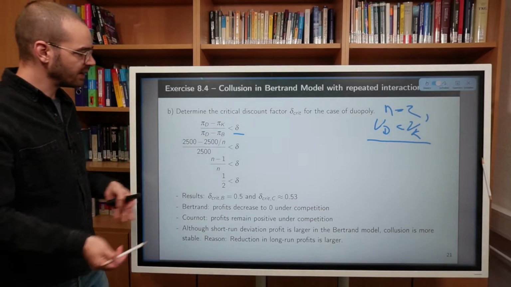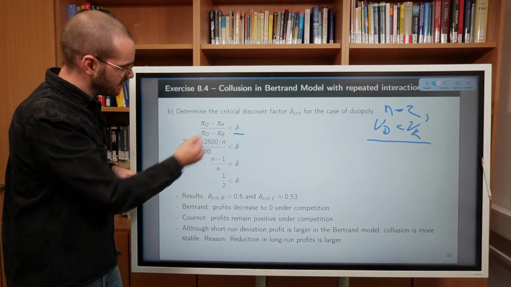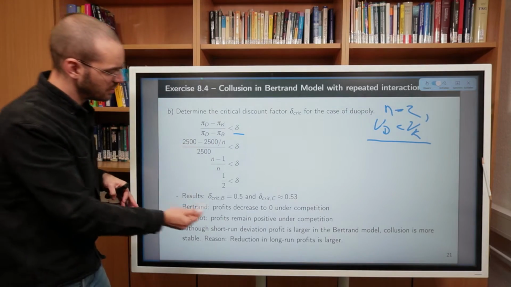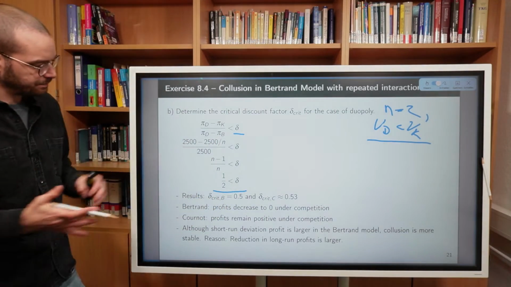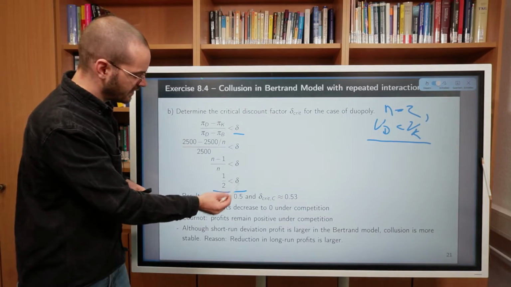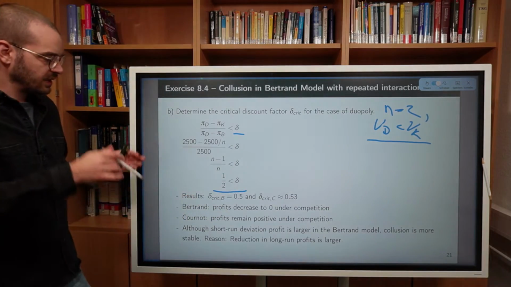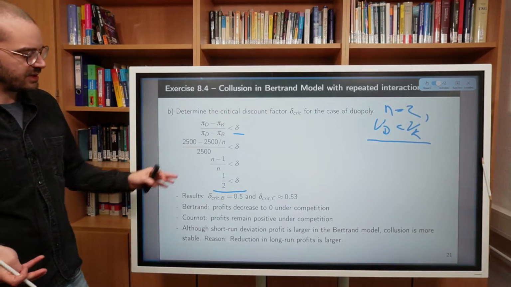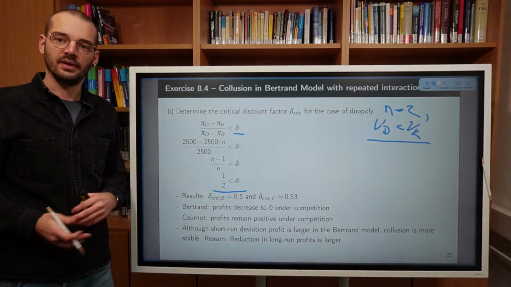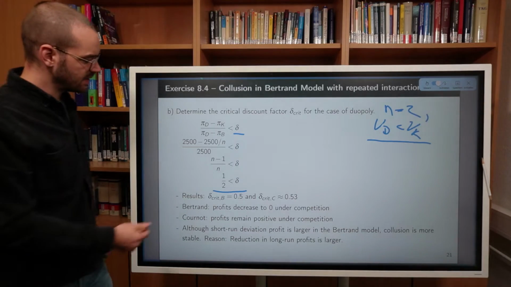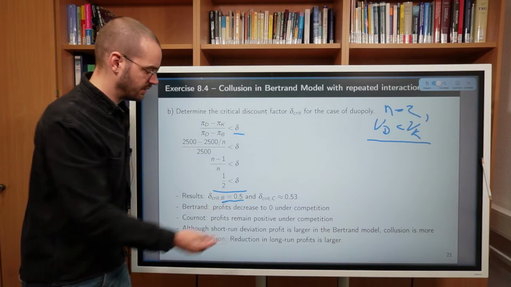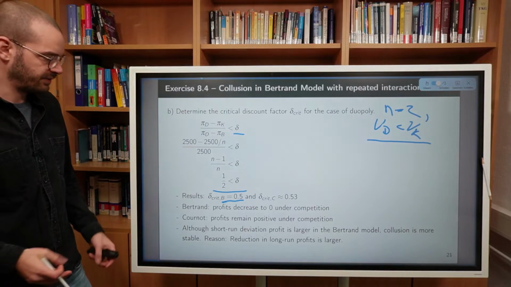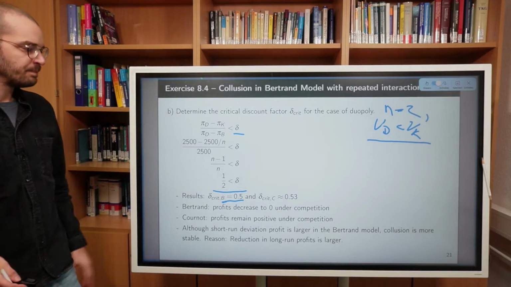All right, we can plug in these numbers and simplify the expression, and we find out that this is the critical discount factor. So in order for the collusion to be stable, the discount factor has to be larger than 0.5, which implies that the critical discount factor is equal to 0.5 in this Bertrand model.